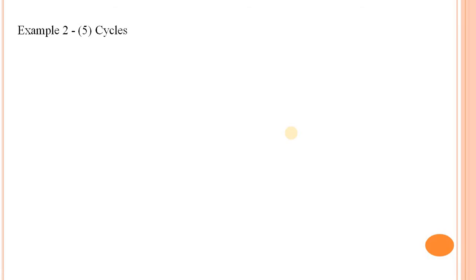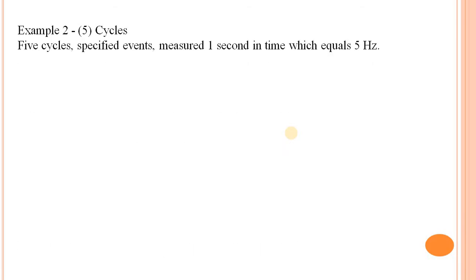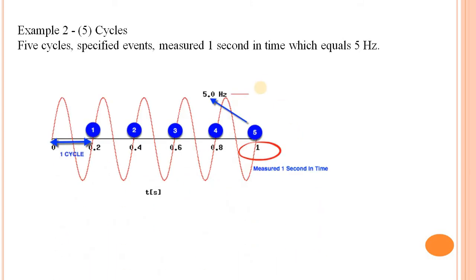Next is the second example, of 5 cycles. 5 cycles measured in 1 second of time equals 5 Hz. This is the diagram of 5 cycles. This is the first cycle, this is the second cycle, and this is the third, fourth and fifth cycle. So 5 cycles of the specified event measured in 1 second of time equals 5 Hz.